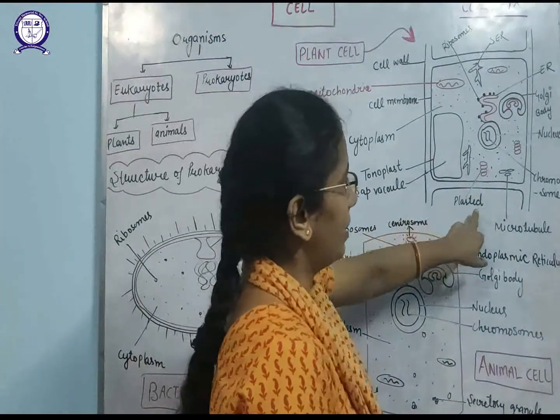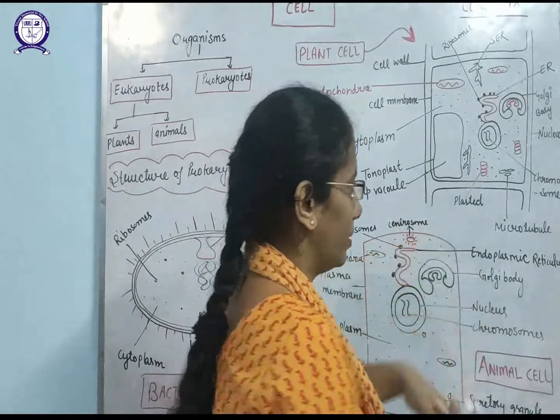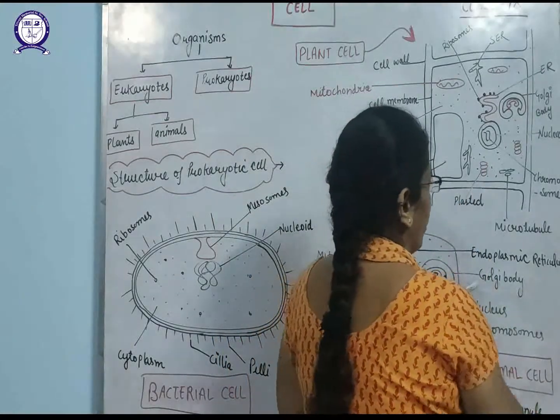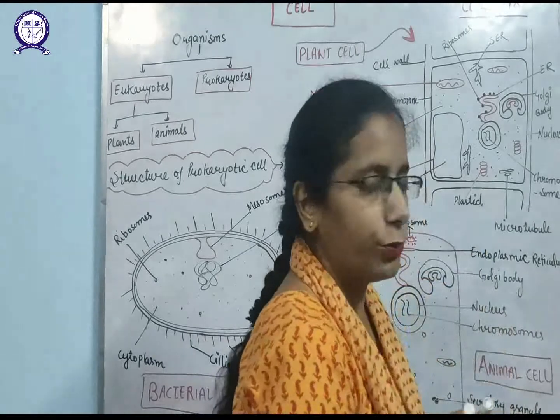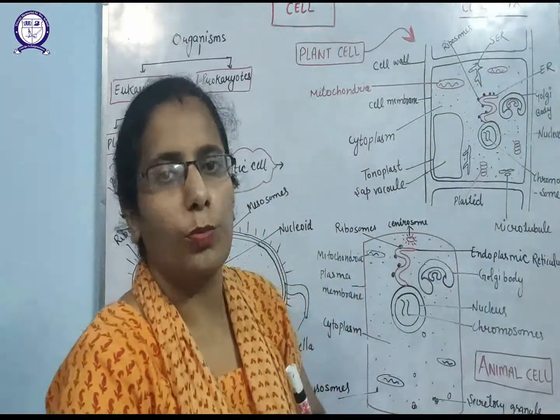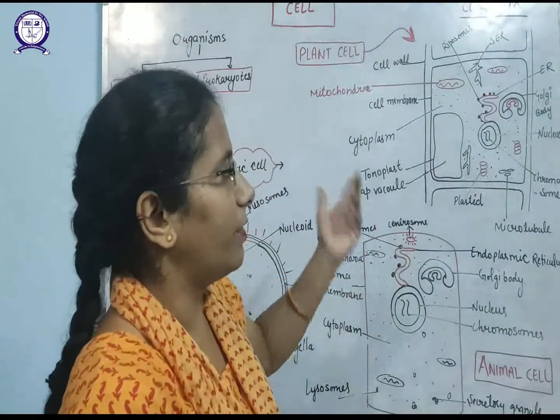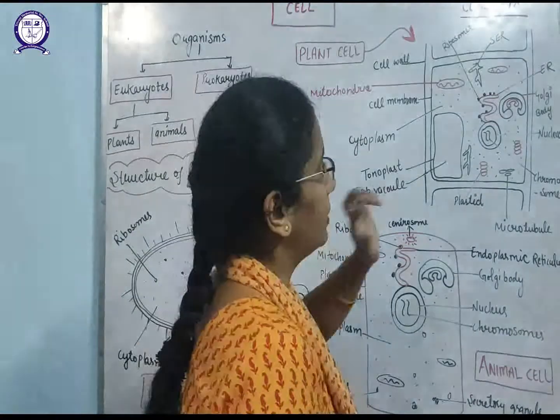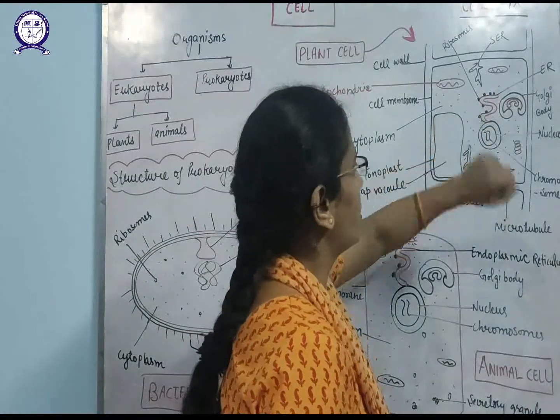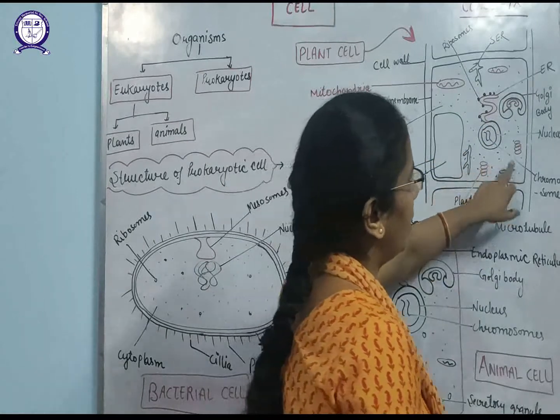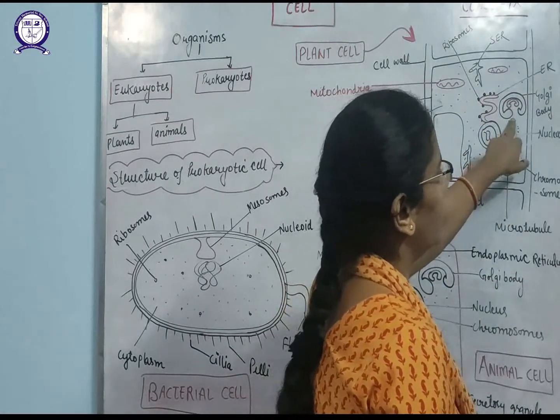Now you can see here the red structures. These are known as the plastids. The main function of plastids is to make food and to store food, like the chloroplast and the chromoplast, which are mainly found in the plant cell. And this dotted structure is known as the cytoplasm. These are the chromosomes found in the nucleus, and this is the Golgi body.